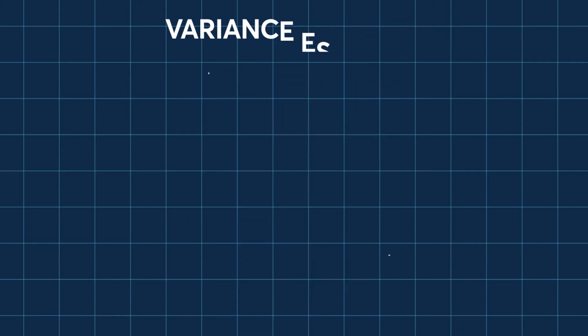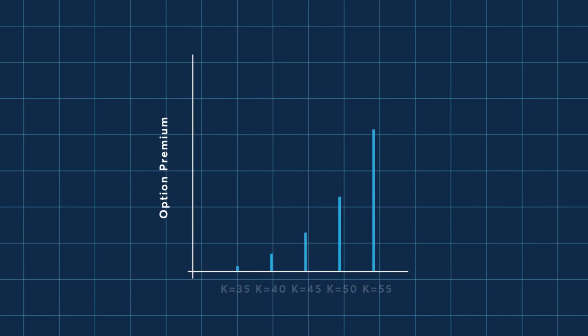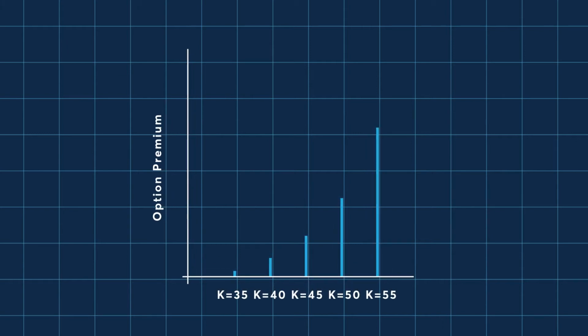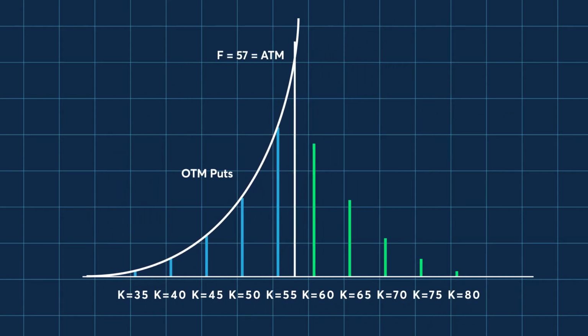To demonstrate the variance estimate, the option prices are plotted vertically with the strikes arranged across the horizontal axis. Shown in this manner, the out-of-the-money options begin to reveal a smooth curve as the strikes approach the price of the future. Since only out-of-the-money options are used, there is a boundary at the price of the underlying future, which is 57. As the out-of-the-money calls are added, we see the curve being mirrored. The measurement of the area under the two curves is representative of the implied variance in this set of options, with the option prices as a height and the average distance between the strikes as a base.